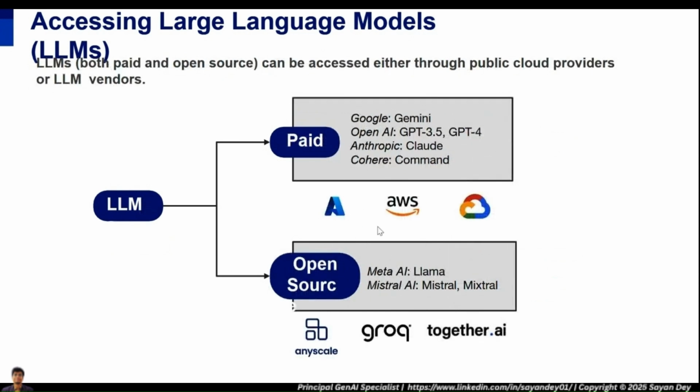So here you can look at how we go and access the models now. The paid models we will be accessing mostly using the user interface or using Azure. I can just quickly show you how it's done very briefly. If we look at ChatGPT, ChatGPT is not a developer's platform. Everybody, please keep in mind that ChatGPT is not exactly a developer's platform. ChatGPT is just the end user interface. The developer platform for OpenAI is something called platform.openai.com. Let me just take you there and I'll show you.